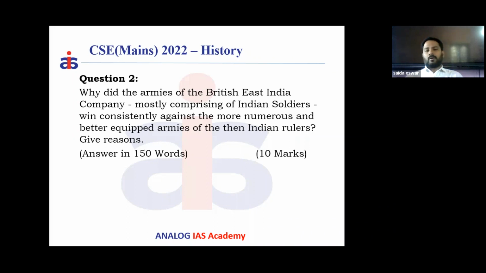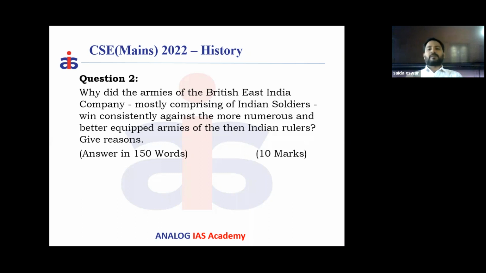Mostly, they got the benefit that all the military generals of the Company were proven soldiers, proven commanders. Let's say, for example, Cornwallis participated in the American Revolution and led the army. So they were powerful military generals. Along with that, they followed a unified command, whereas our Indian princely states could not provide a unified command.